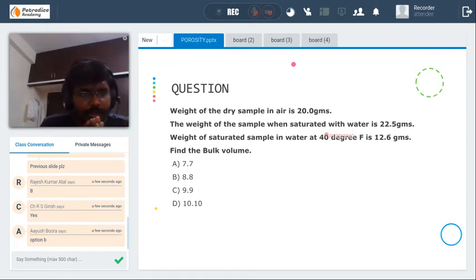Don't remember the formula. Okay, go through the process. How we are going to find the grain volume or bulk volume. Does this method use the fluid saturation method or the buoyancy method? Based on the given data, use the process. Don't remember the formula, that's very, very important. In examination also they don't give questions based on formulas, but they will question your conceptual skills. So try to understand the question.